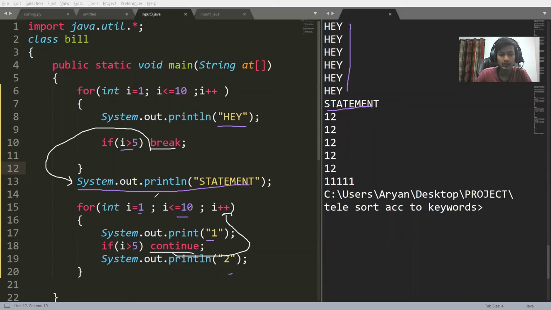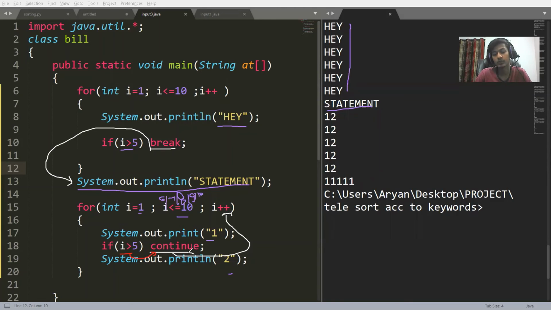So as soon as the value of I becomes 6, 7, 8, 9, or 10, what happened actually? This if block became true. As soon as the if block became true, it jumped to the continue statement.